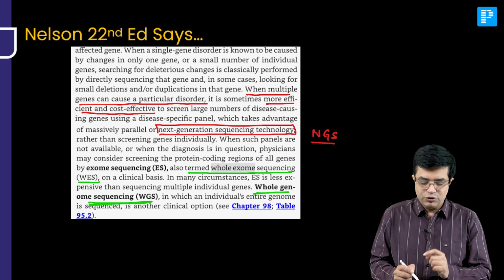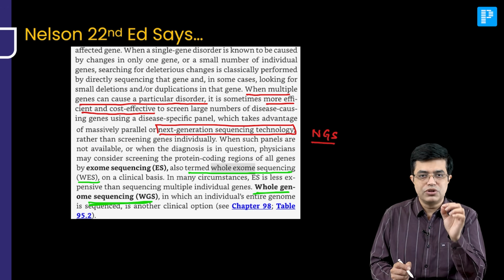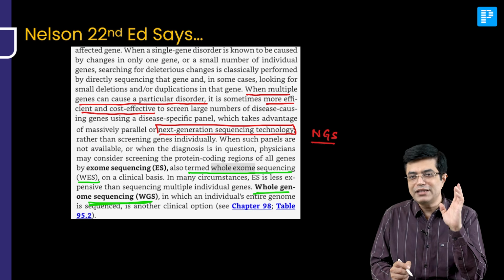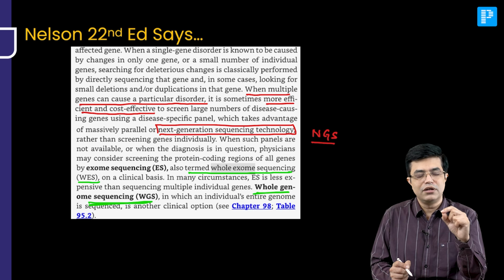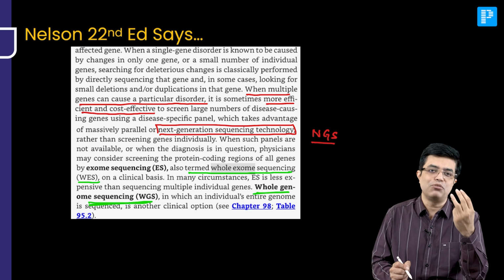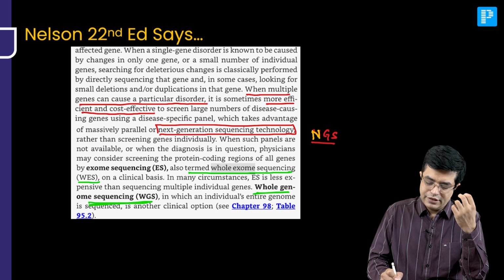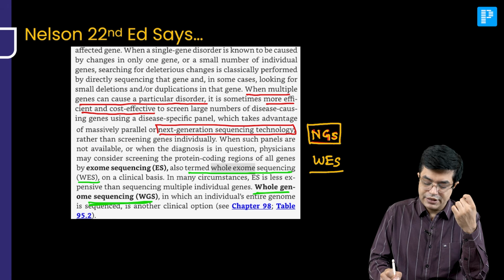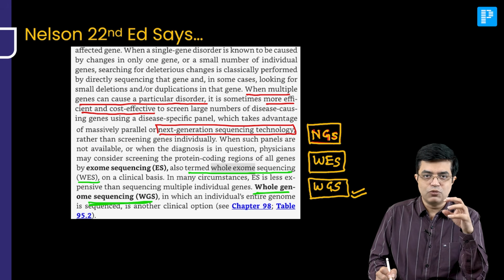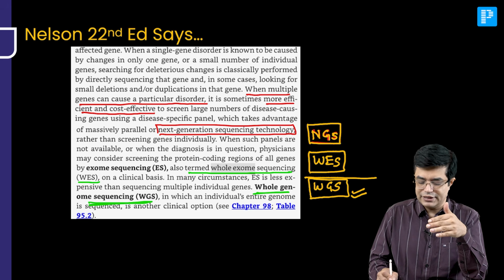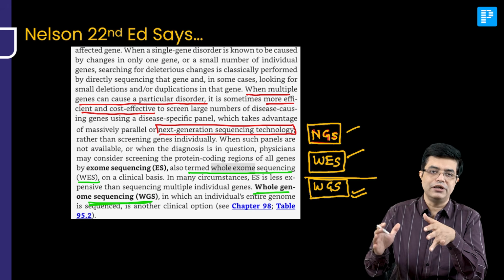So remember, if you have to look for those genetic disorders where multiple genes are involved across various chromosomes and the diagnosis is in doubt, there are 3 molecular diagnostic techniques you can employ. You can go for next generation sequencing, also called as NGS. You can go for WES, whole exome sequencing, and you can go for WGS, that is whole genomic sequencing. This one is ideal, more like a gold standard, but kept reserved. These are the 2 ones which you actually need to look for.